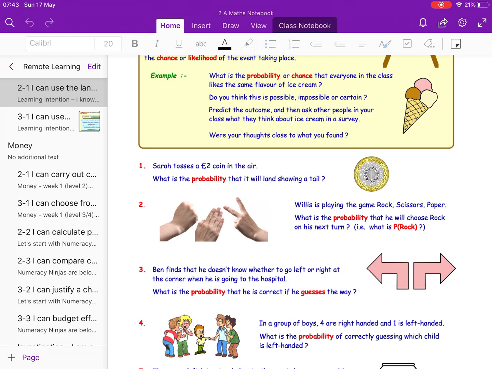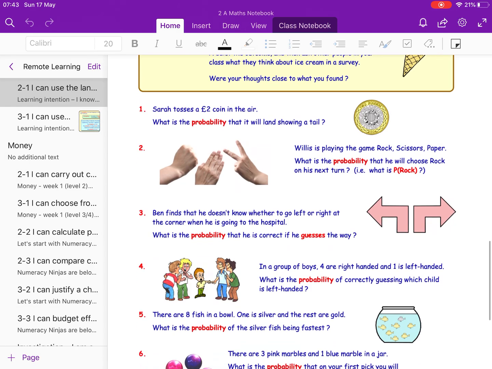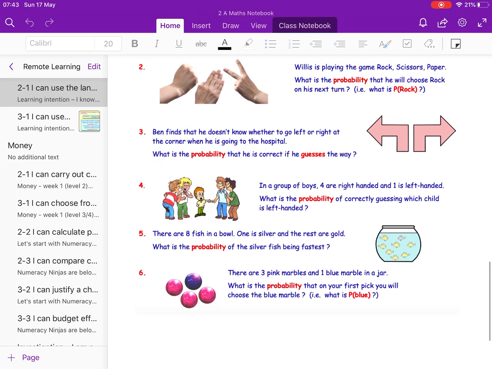Then it gives you some particular examples. For example, this one here, Sarah tosses a £2 coin in the air. What's the probability that it will land showing a tail? Well, you need to think about that. Why do we flip a coin to decide the start of a match? Is it fair? And that's how you need to go through these questions. Lots of different examples.